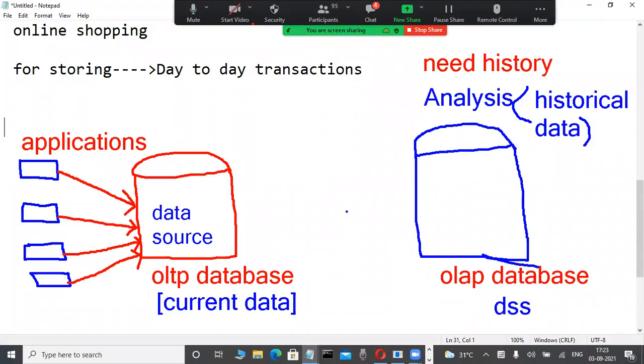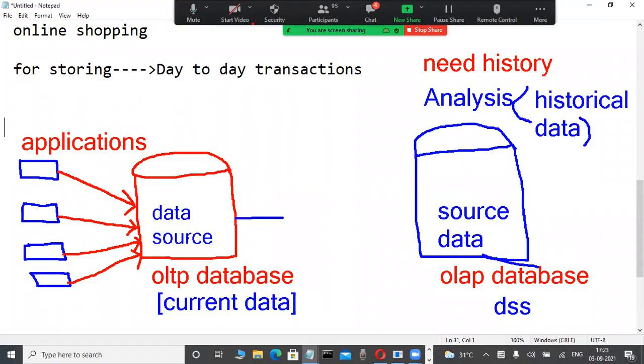But slowly observe it here. What is the source for OLTP databases? Applications. But what is the source for OLAP databases? Observe it here, slowly observe it here. What is the source data for OLAP databases? The data is coming from these OLTP databases.